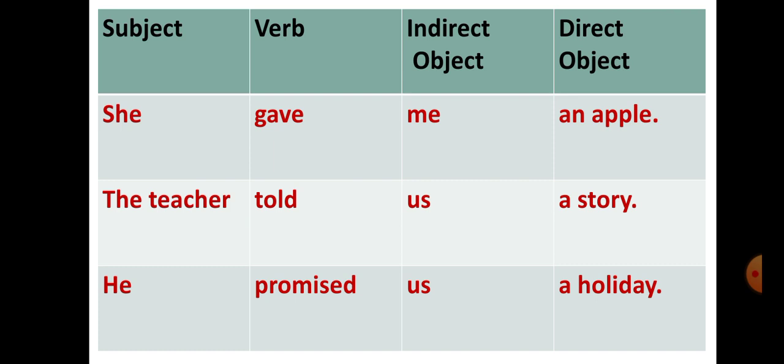The teacher told us a story. Here us is the indirect object, story is the direct object. He promised us a holiday. Us is the indirect object, a holiday is the direct object.